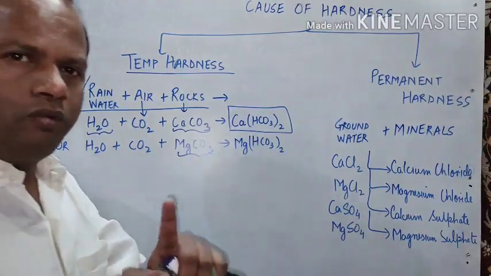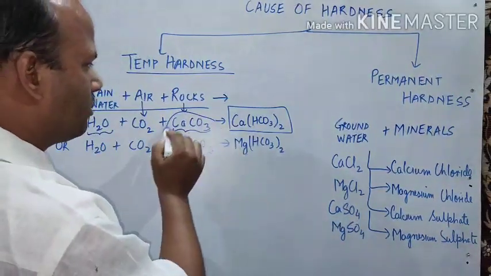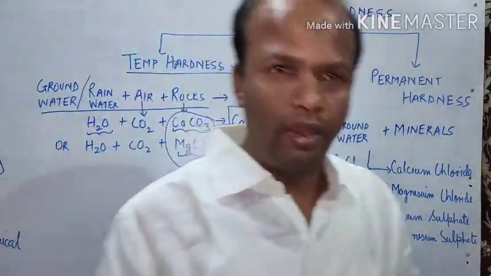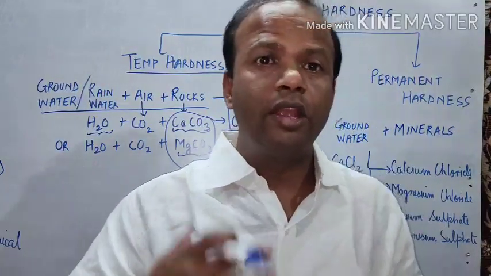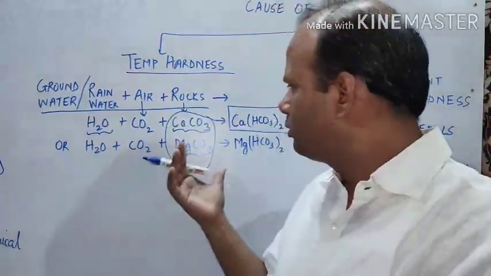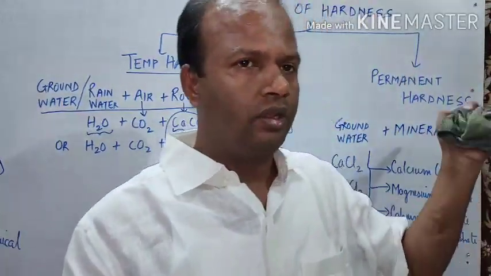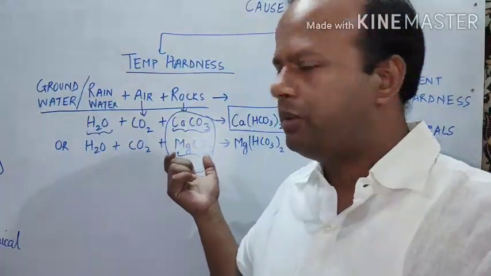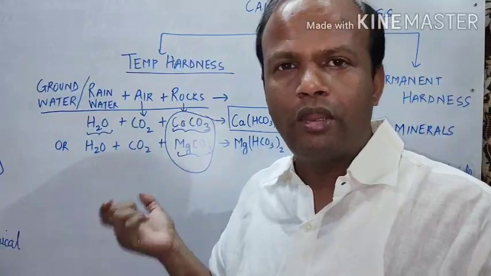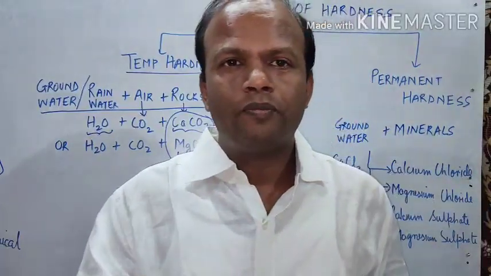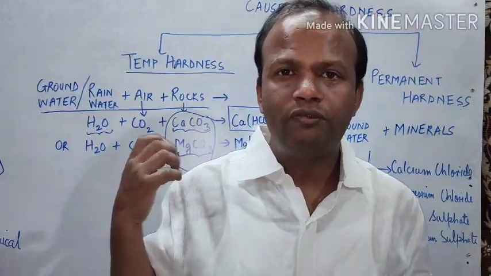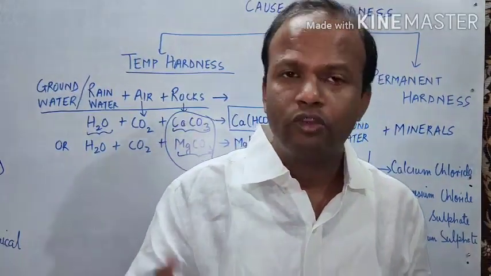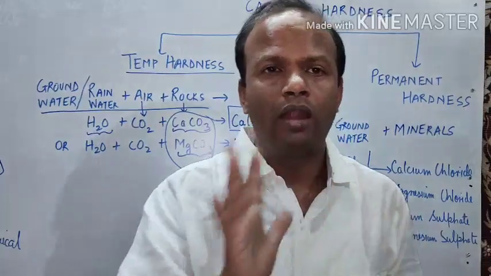Now this is very simple. The only conceptual point which you have to understand is this calcium carbonate and magnesium carbonate. Now this calcium carbonate, we say it is insoluble. Why? Because when we see how to remove hardness, this calcium carbonate and magnesium carbonate is on the product side, and we filter it. Since they are insoluble, we filter them out and the hardness is removed.